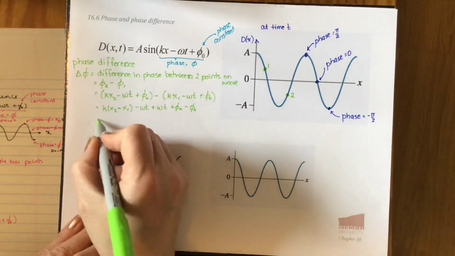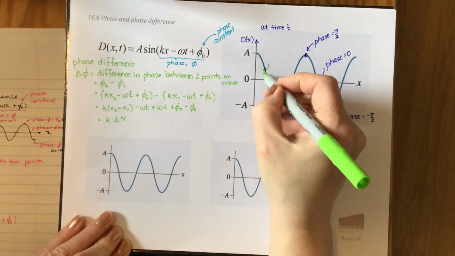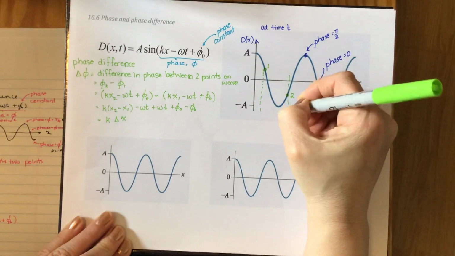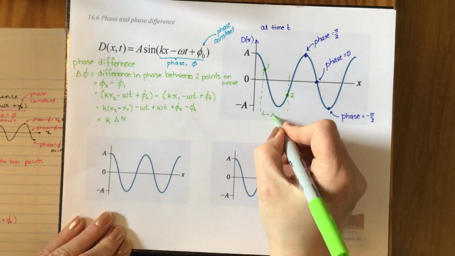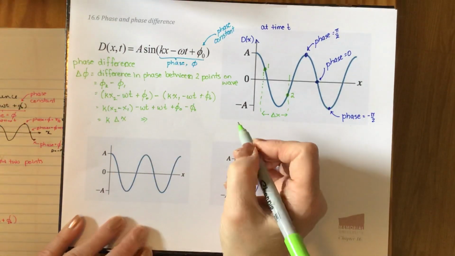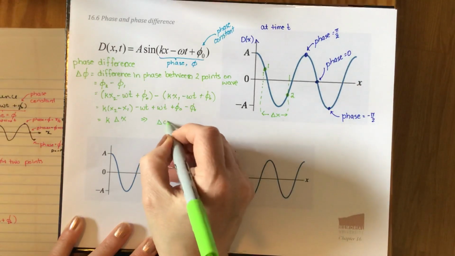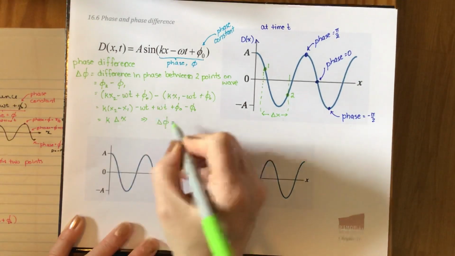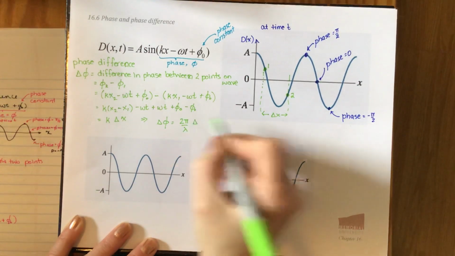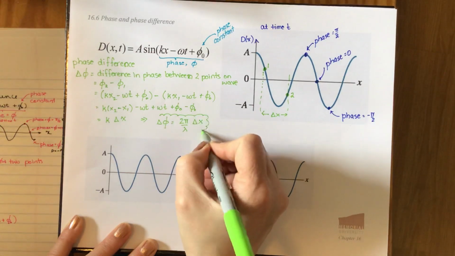So that leaves us with k times delta x, where delta x is the distance along the x-axis here. So our phase difference between 2 points on a single wave, delta phi, is equal to the wave number k, which is 2 pi over lambda, times the spatial difference, delta x. That's important enough to put in a box.